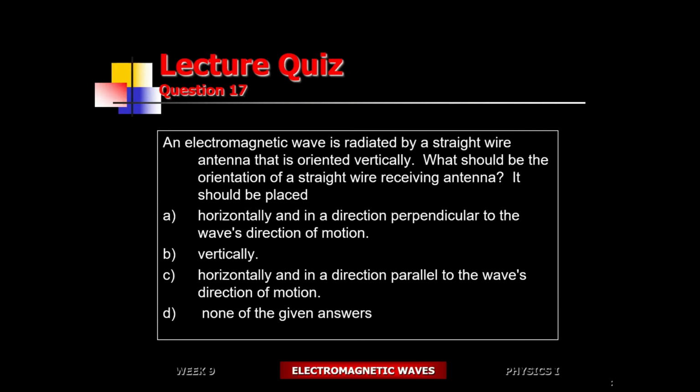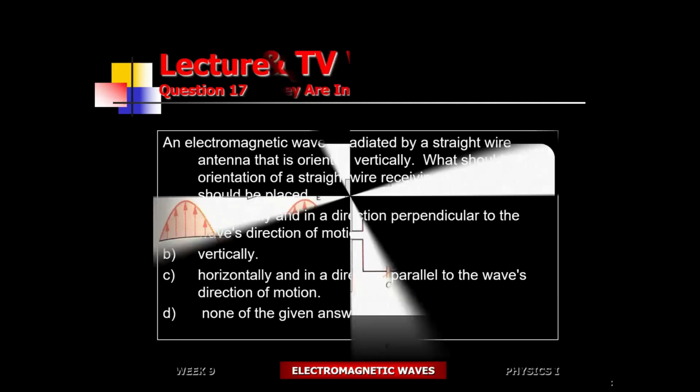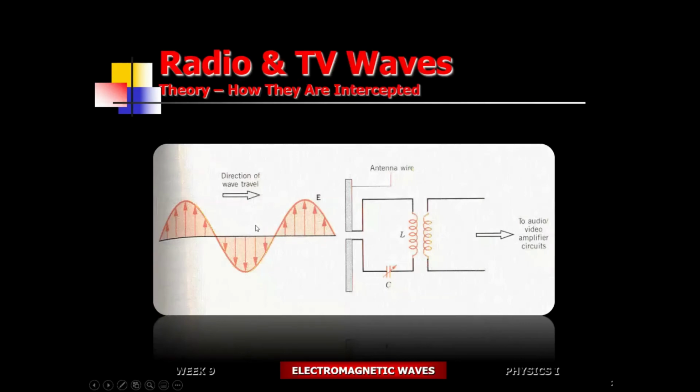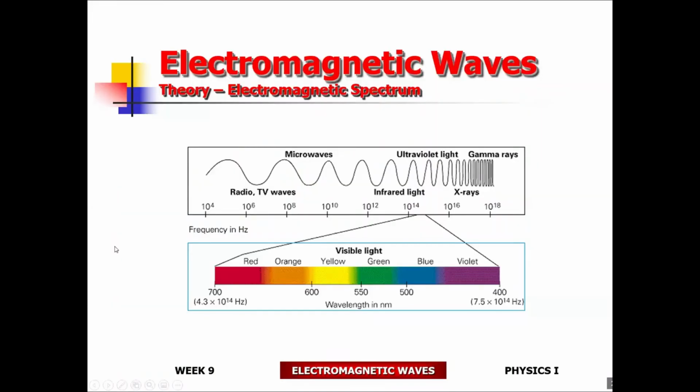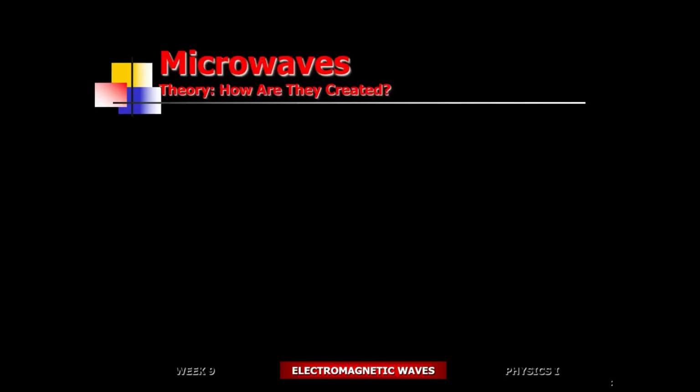Vertical. It's going to be vertical. Give yourself 5 points. Those of you who pick vertical, give yourselves 2 points. All right. The electric field component is vertical. The antenna has to be vertical in order to actually intercept the electric field component. All right, so B is the best answer.